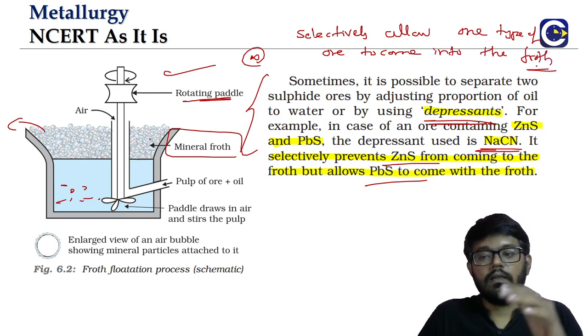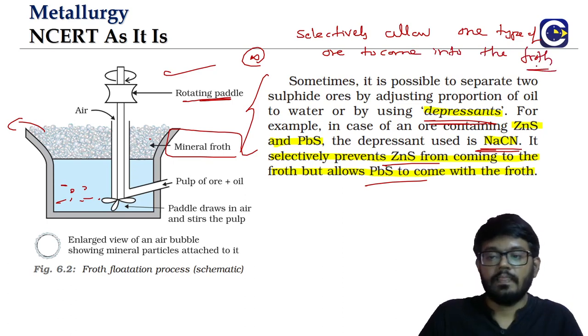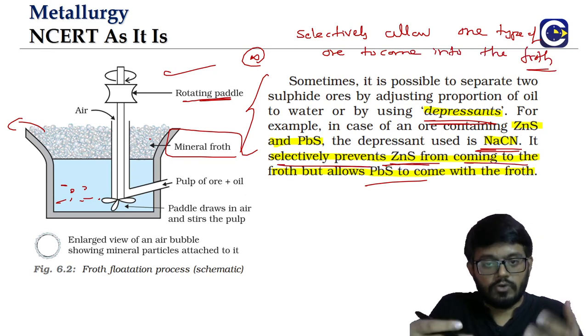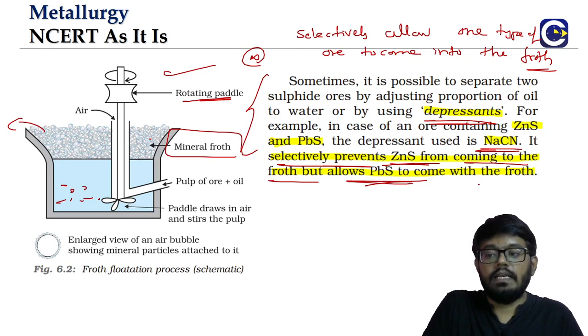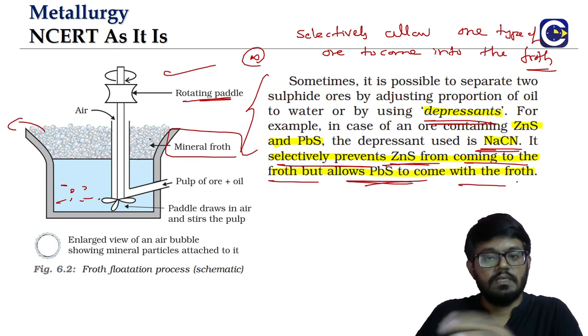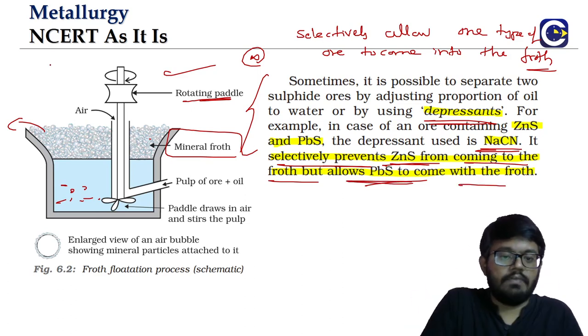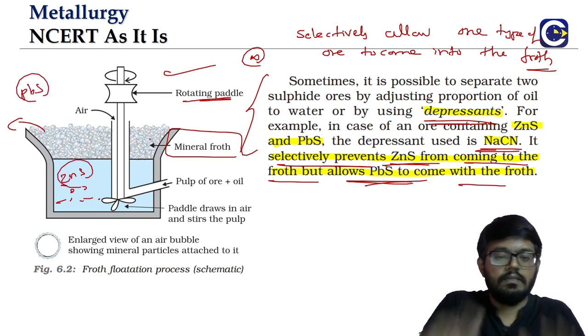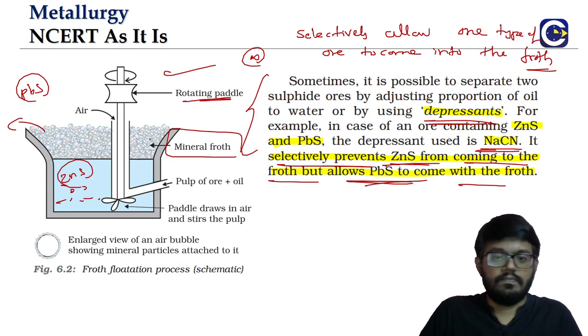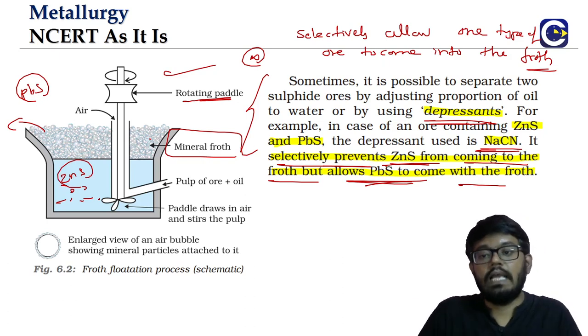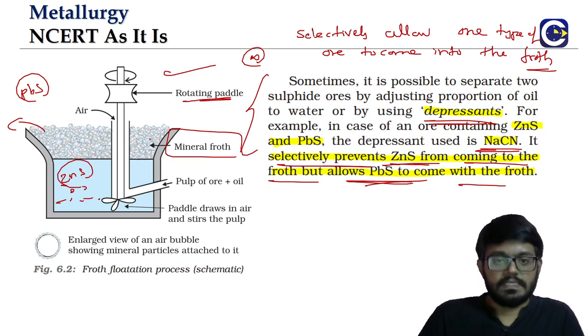So between zinc sulfide and lead sulfide, this will prevent zinc sulfide from coming into the froth, but will allow the lead sulfide. So thereby the froth that is coming out will have only the lead sulfide part. Zinc sulfide will still be there in the solution itself. Okay, so this is how we have the role of the depressant.